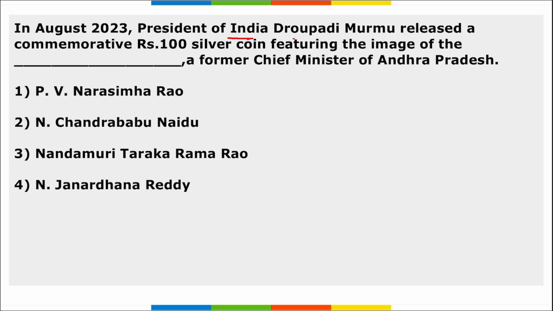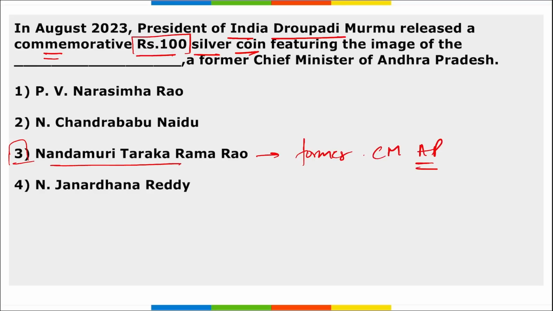Next, President of India Draupadi Murmu has released a commemorative 100 rupees silver coin that features the image of Nandamuri Taraka Rama Rao, and he is the former Chief Minister of Andhra Pradesh. Correct? She recently released the coin to mark his 100th birth anniversary.